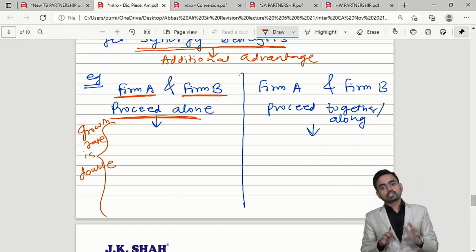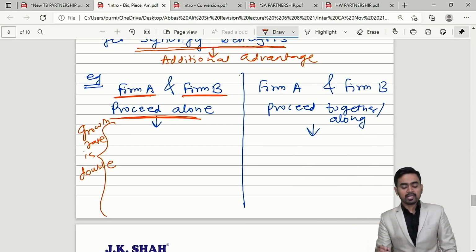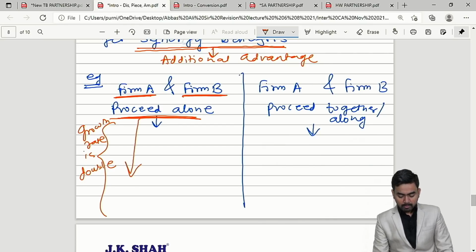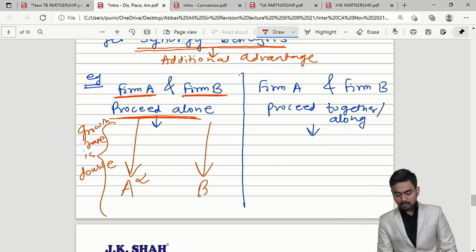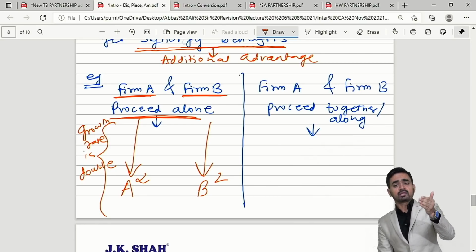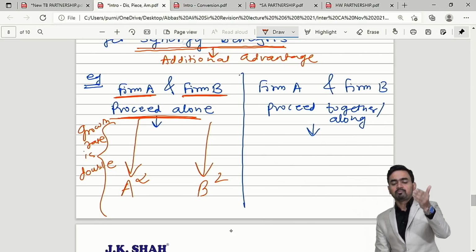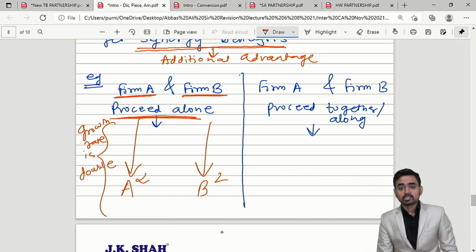So I am assuming here if they work hard, then the growth rate is double. So what will happen if they proceed alone? Firm A will become A square and firm B will become B square. Yes or no? A will proceed alone, after 1 year A will become A square. B will proceed alone, after 1 year B will become B square, correct.